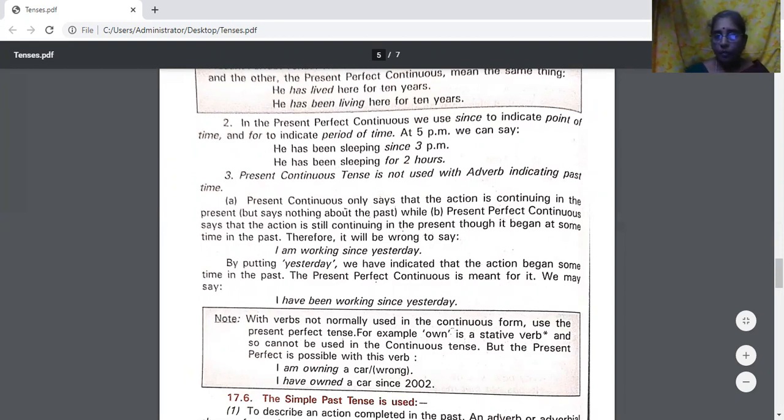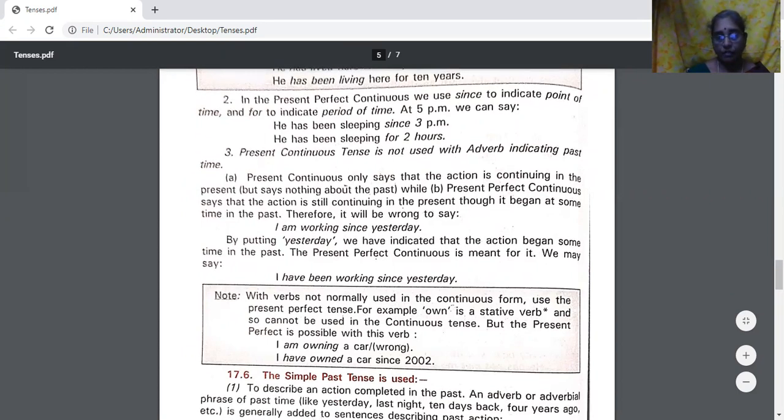With verbs not normally used in continuous form, use the present perfect tense. For example, own. It cannot be used in the continuous tense. But in the present perfect, it's possible with this verb. Like, I'm owning a car. No, I own a car. I have owned a car since 2002. You can say like that. Try to see the difference.